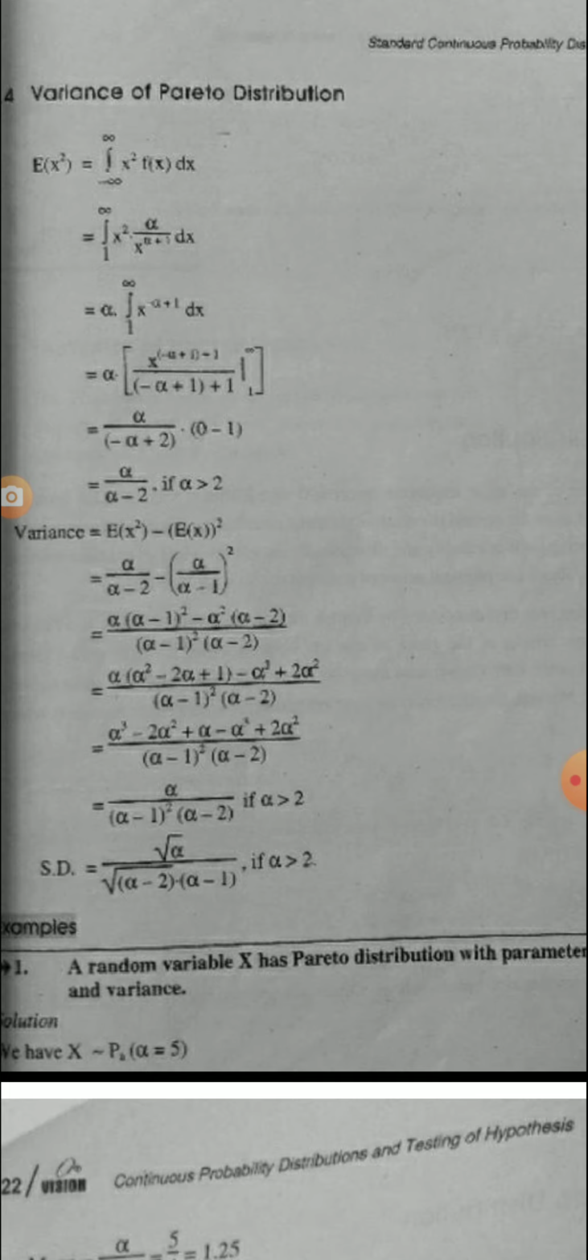variance is E of x square minus E of x its square, which is equal to alpha upon alpha minus 2 minus (alpha upon alpha minus 1) whole square. So after solving this, we get alpha upon (alpha minus 1) square into (alpha minus 2) if alpha strictly greater than 2, and the standard deviation is root of alpha upon root of (alpha minus 2) into (alpha minus 1) if alpha greater than 2.